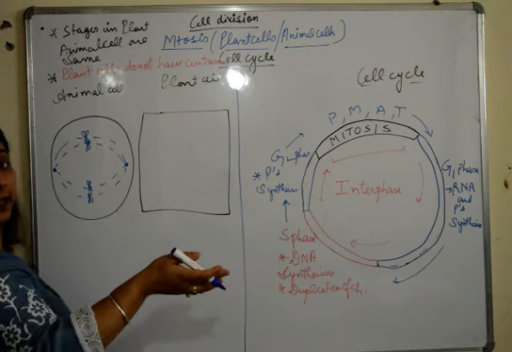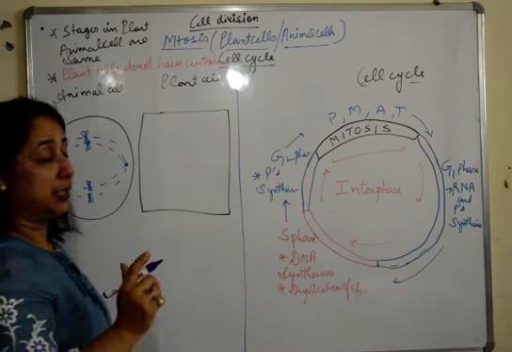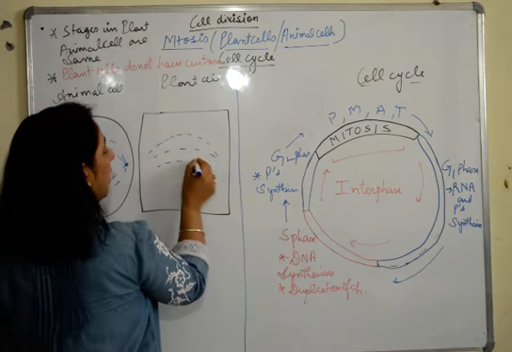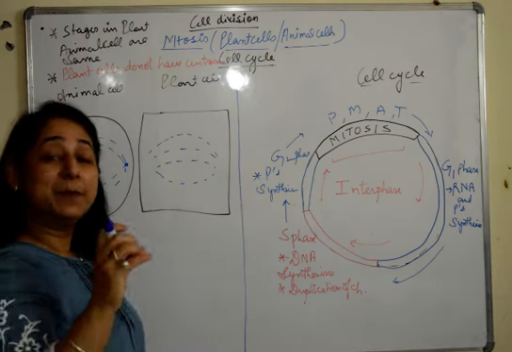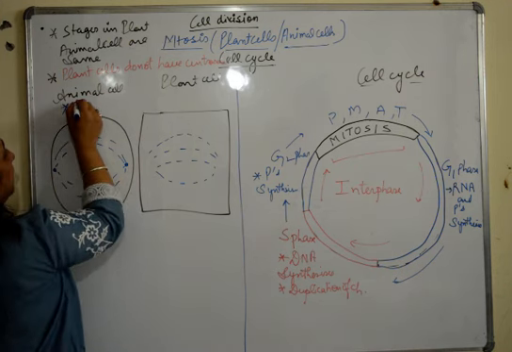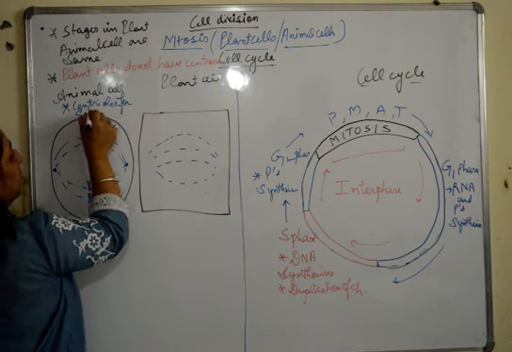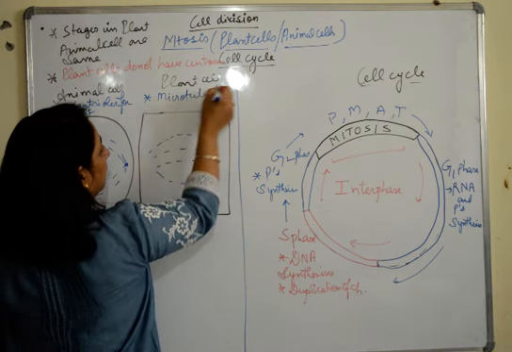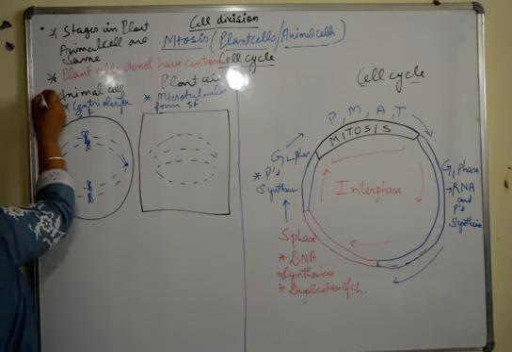But what happens here? The microtubules form the spindle fibers. They are formed by the microtubules. Nothing else happens here. The microtubules present in the cytoplasm, I'll write here. So here centrioles form spindle fibers, and here microtubules form spindle fibers. This is the first difference.